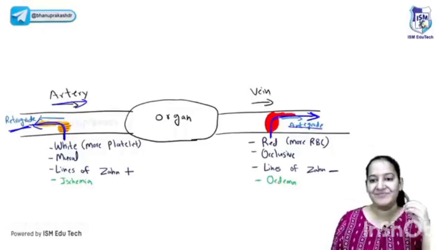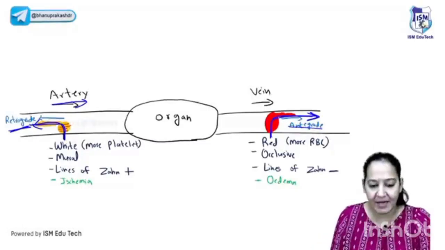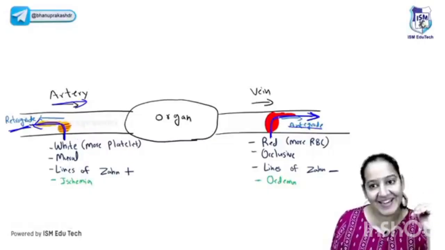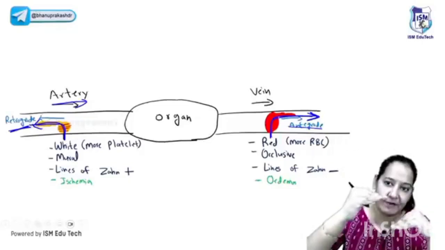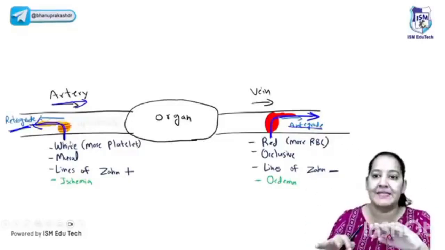Give me a thumbs up if you got it. You got it? Yes. Osama, lines of Zahn are alternate light and dark bands. The dark bands are made up of RBCs, and the light bands are made up of platelets and fibrin. So basically, RBCs, then platelets and fibrin, then RBCs, then platelets and fibrin. This occurs in arterial thrombus. But in venous thrombus, they are all mixed up, and basically there are more RBCs. That's why it is red in color.